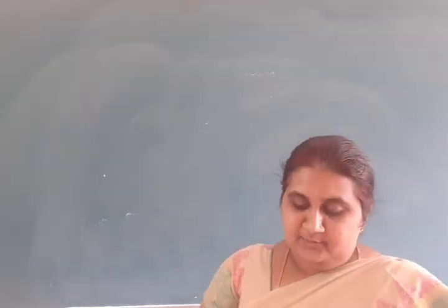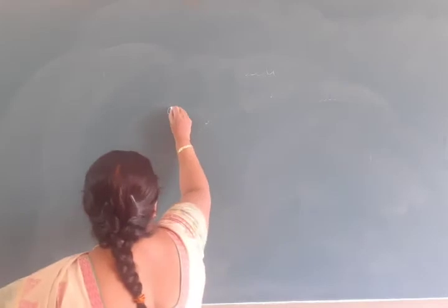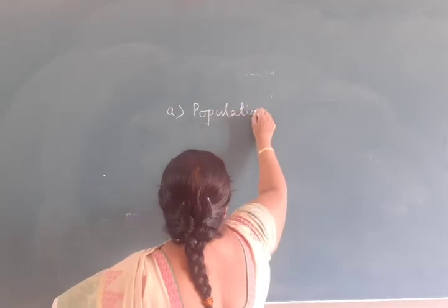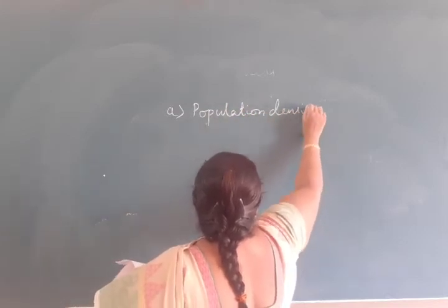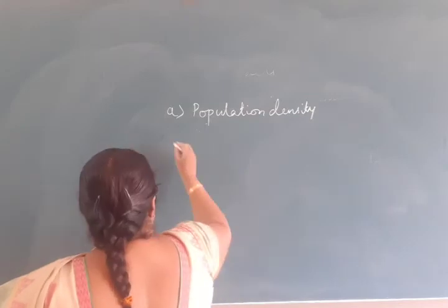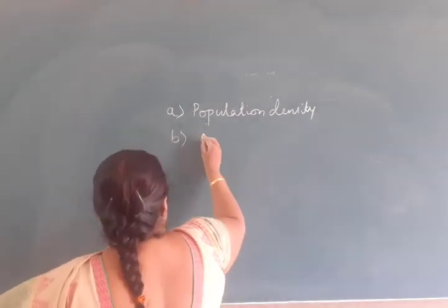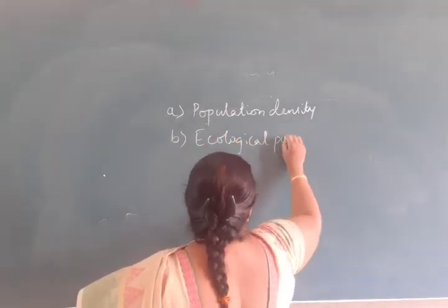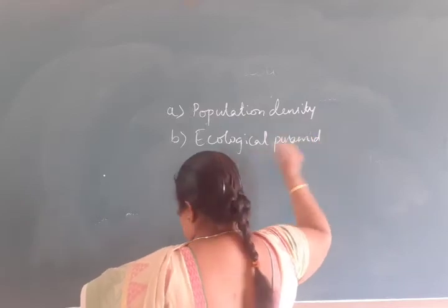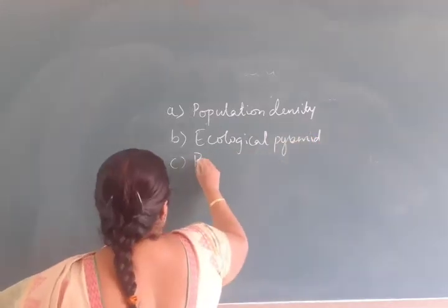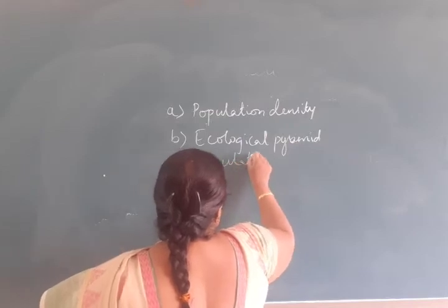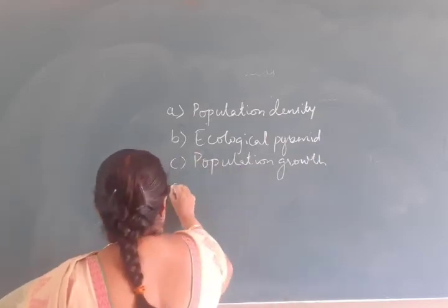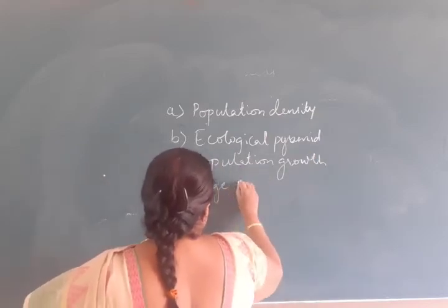Options: A, population density, B, ecological pyramid, C, population growth, and D, age pyramid.